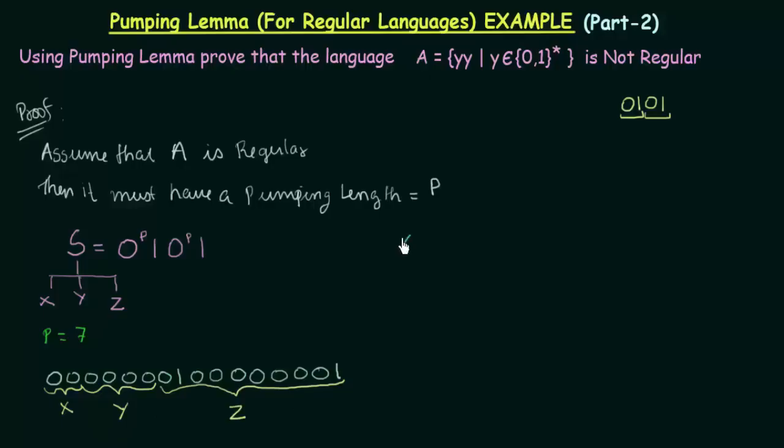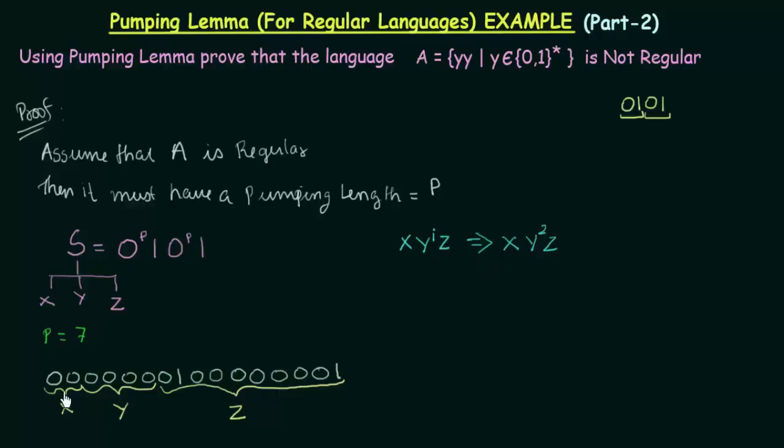Now I will take this one, x y raised to i z, and let me take my i is equal to 2, so I will have x y raised to 2 z. And we already discussed in the previous lectures that if this language is regular, then x y raised to i z should also lie in the language that is given. So let us make our string in this way.